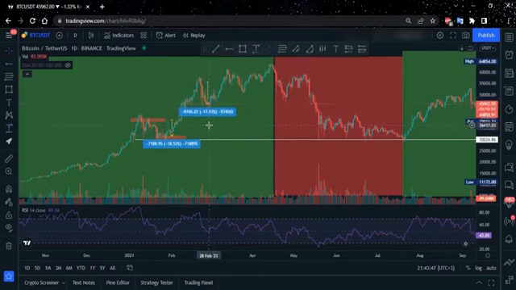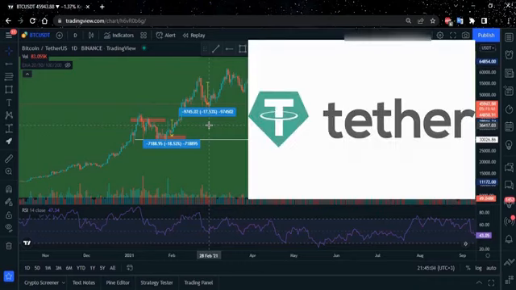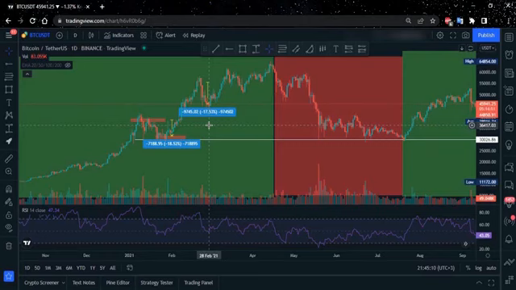So this is the basic definition of FOMO, fear of missing out. Actually, you are not missing something, but actually you are missing something. You are missing your money. You know what I mean? You understand me clearly enough. So that's why it's very important to stay away from FOMO, because finance is a matter of behavior. What is more important is to control the behavior. So capital is important. The best cryptocurrency I like is Tether. Tether is a stable coin, and this is the way of transforming my money into real world currency. So this is Tether. It's super important to use stop loss, and it's super important to avoid FOMO.